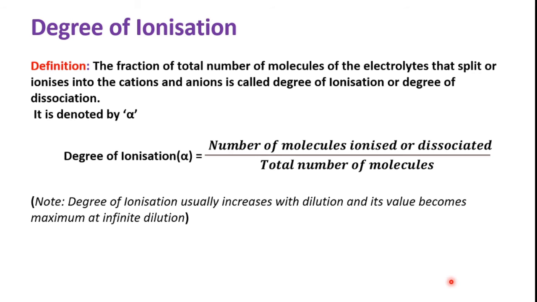That is, it is the ratio of number of molecules ionized or dissociated to the total number of molecules, and it is denoted by the Greek letter alpha, where alpha, or degree of ionization, is equal to number of molecules ionized or dissociated upon total number of molecules. There is one note that degree of ionization increases with dilution and its value becomes maximum at infinite dilution.